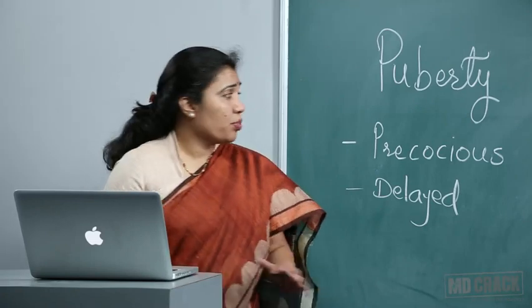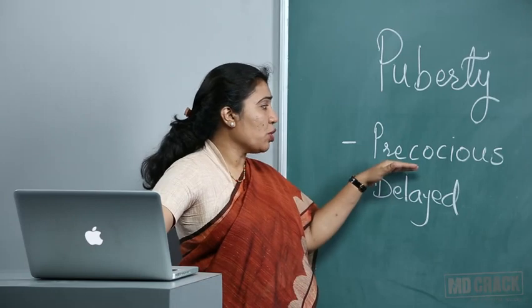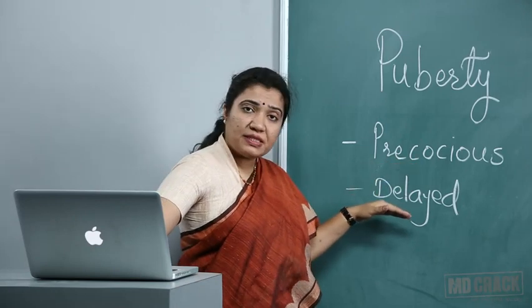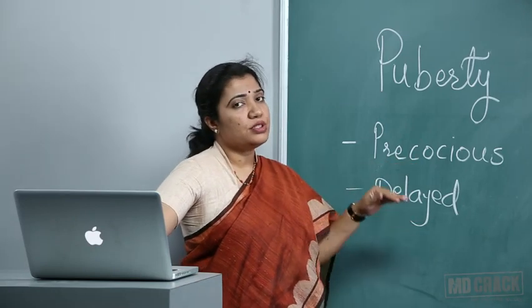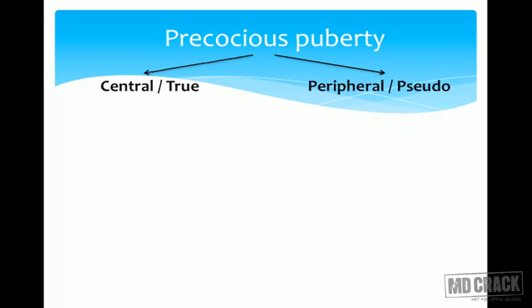There is some problem if the pubertal changes take place early; it is called precocious puberty, and if it takes place later than the normal age, it is called delayed puberty. The factors and the causes are a little complex, so with the following diagrams, we have made it a little simple. So understand, in precocious puberty there can be central, or true, precocious puberty. The second type is peripheral, also called pseudo precocious puberty.